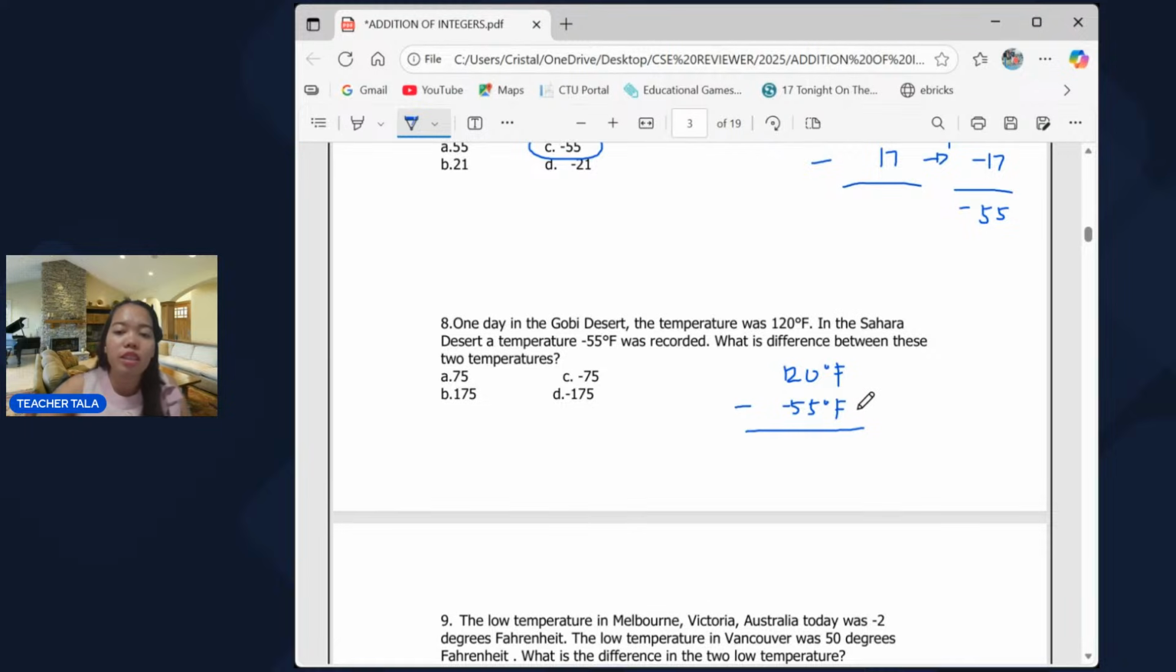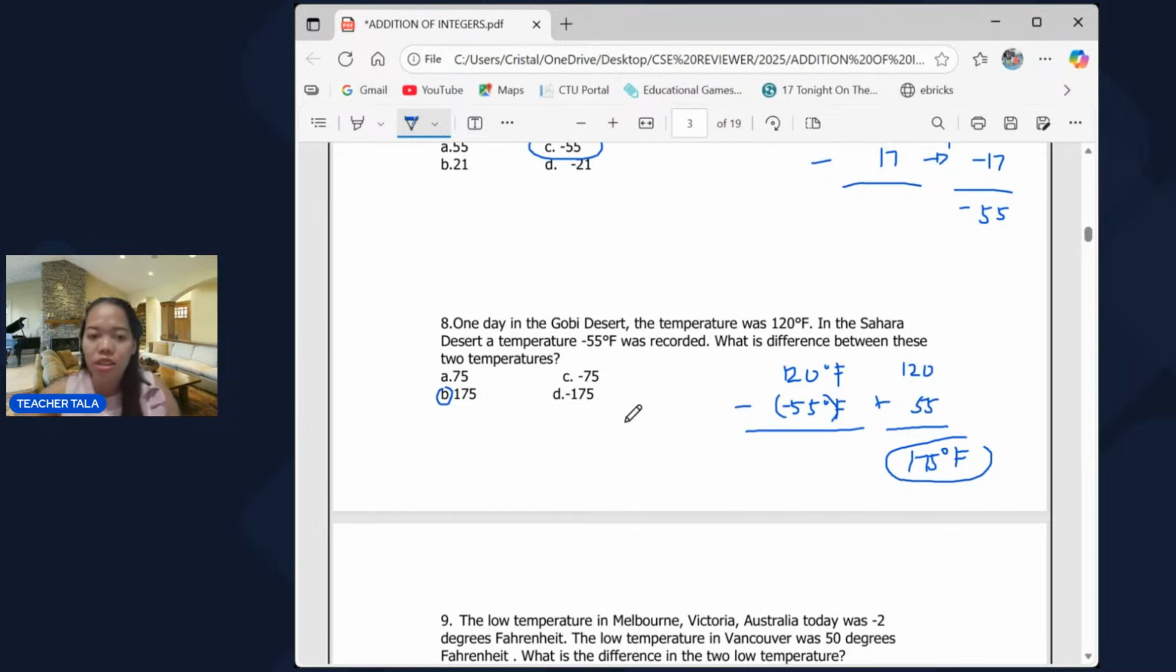Okay, so since it's already minus, no? Tapos negative, so that means we have to change the sign of the subtrahend, and it will become 120 plus 55 degrees. So that is 175 degrees Fahrenheit. That's letter B, sorry, 175. That's letter B.